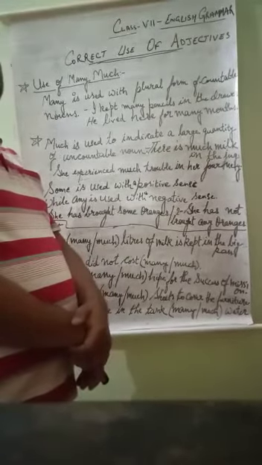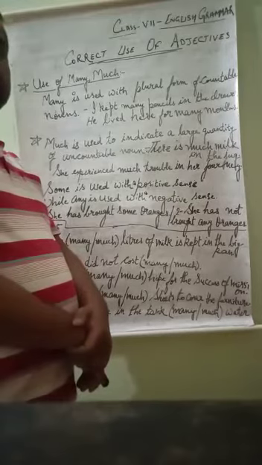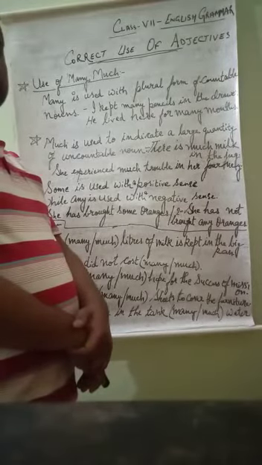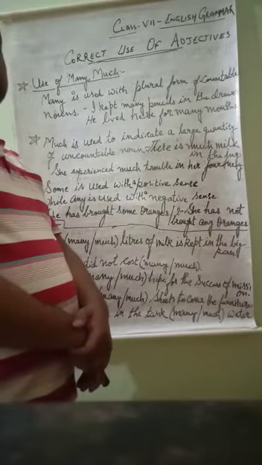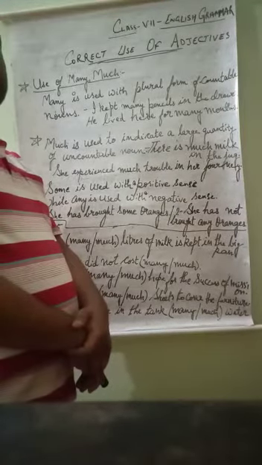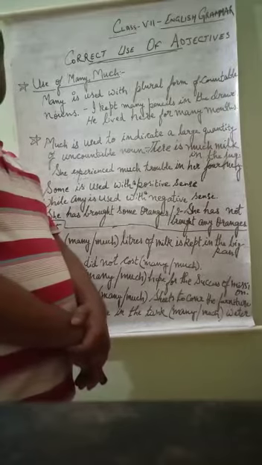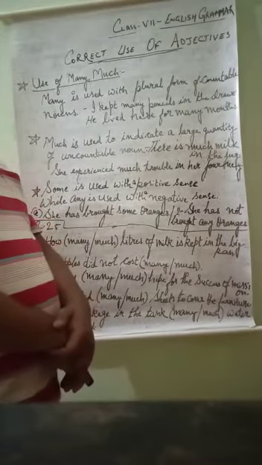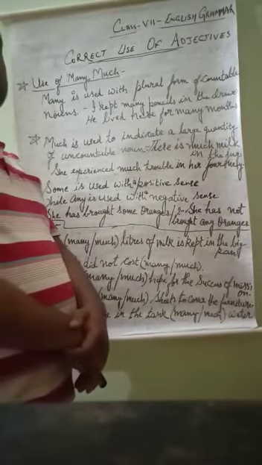Correct use of adjectives. We all know that adjective is a word which qualifies a noun. He is a good boy, so good is the word which has come for boy. That is why good will be an adjective. In the same way, whichever word is acting as the qualifier of a noun, that will be adjective.